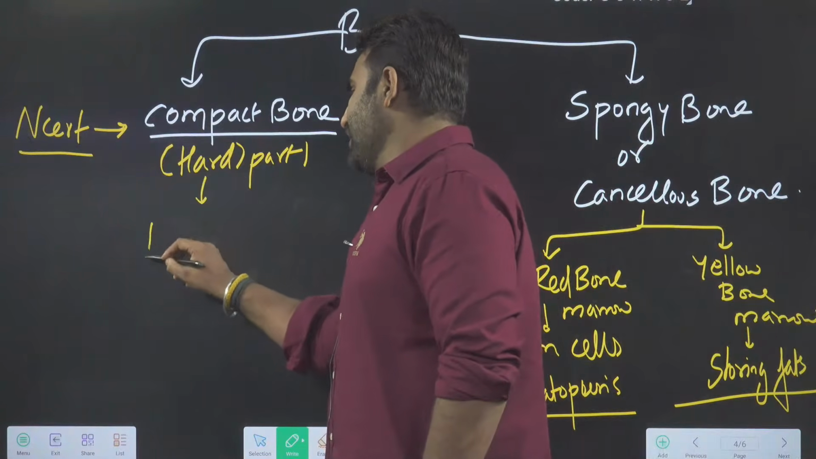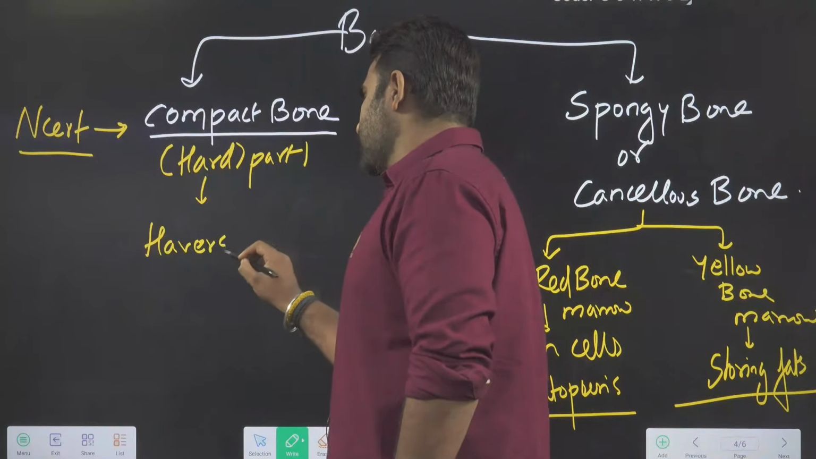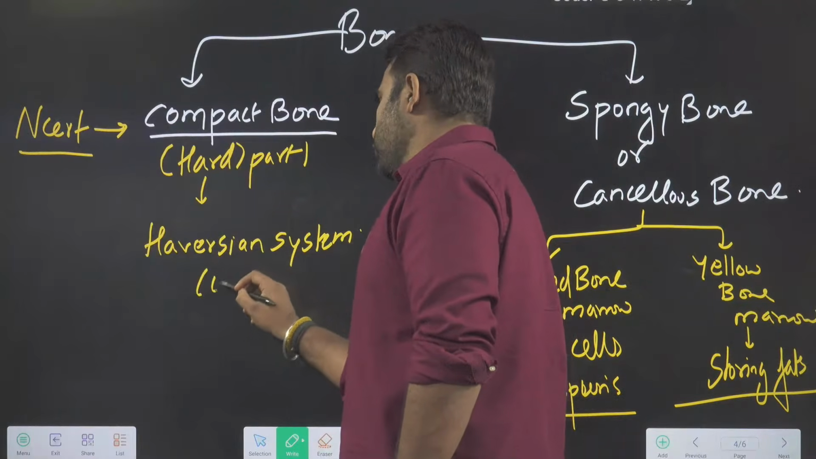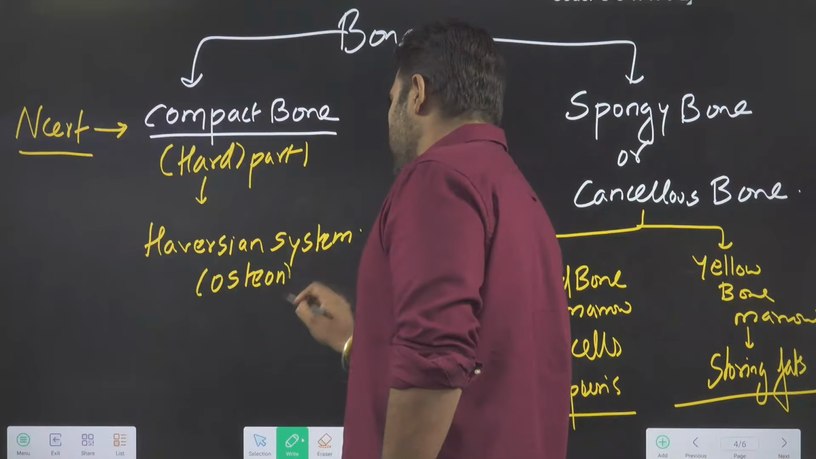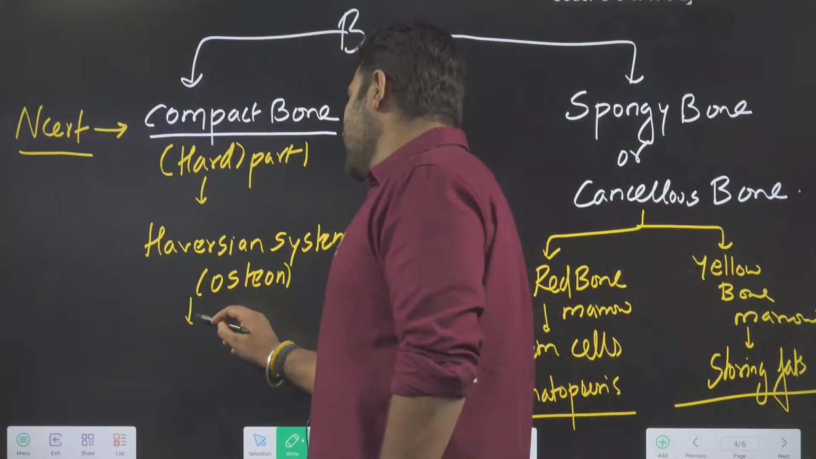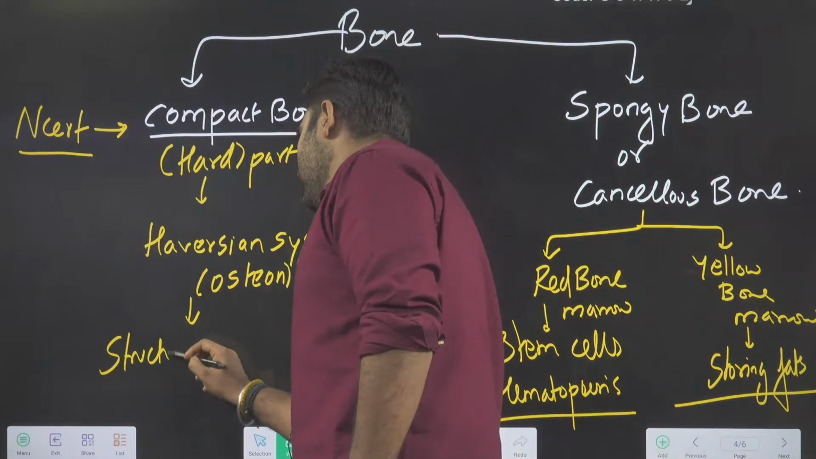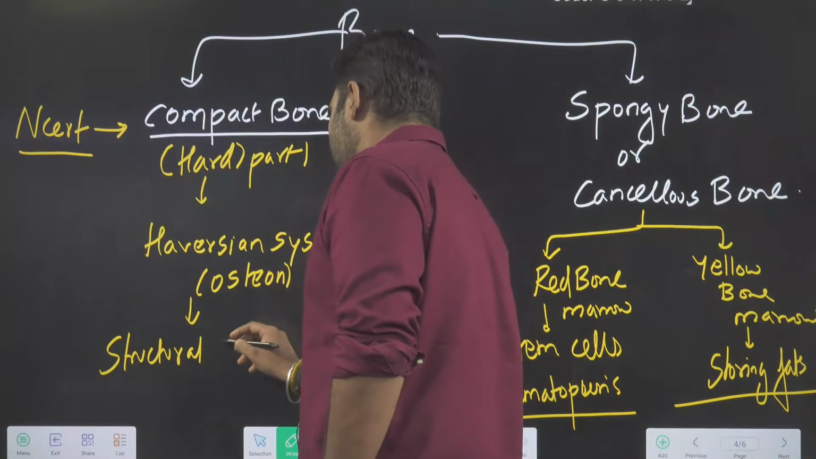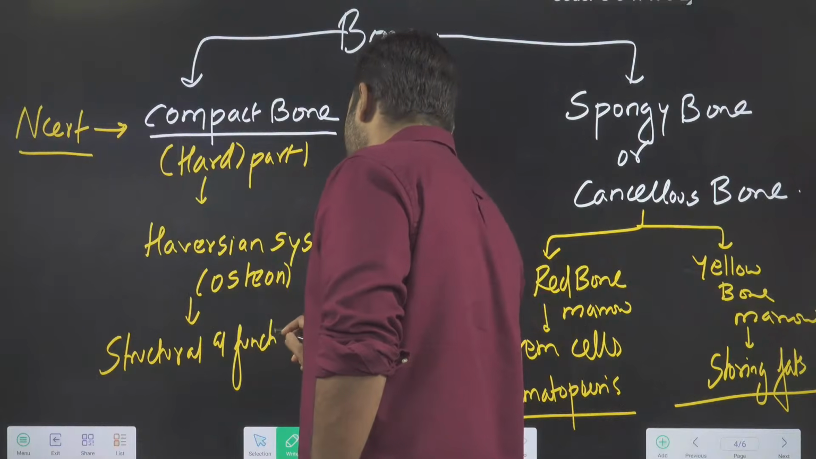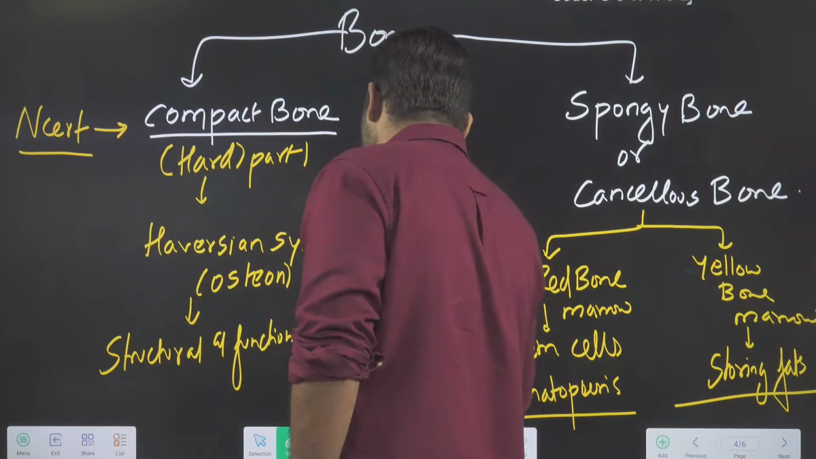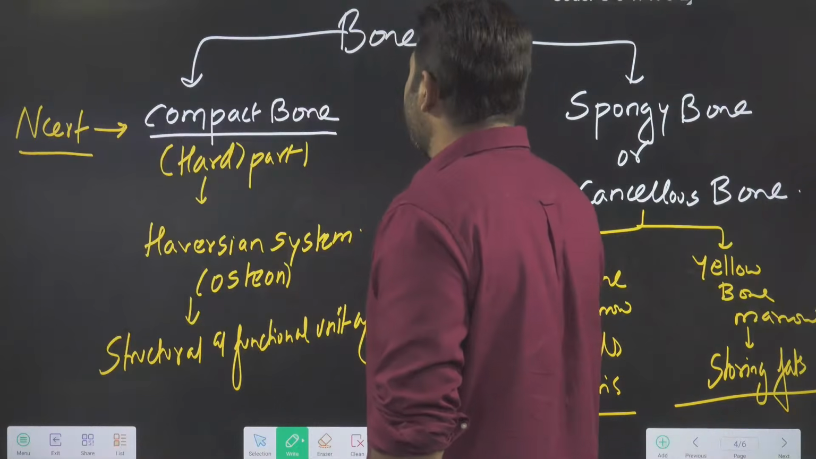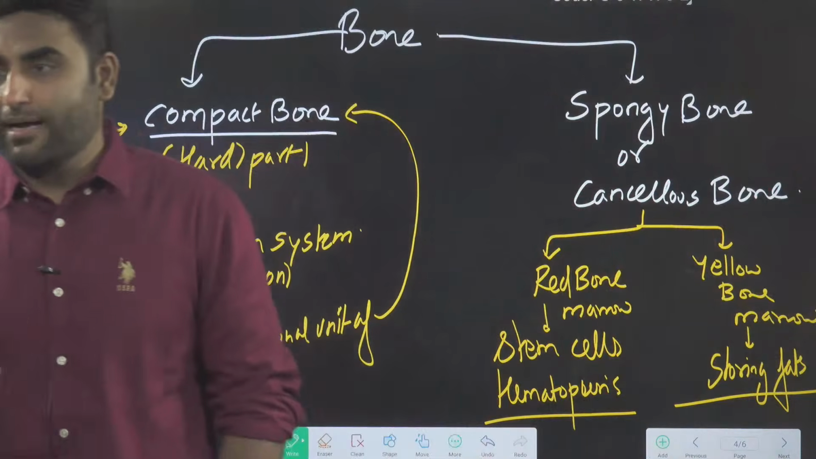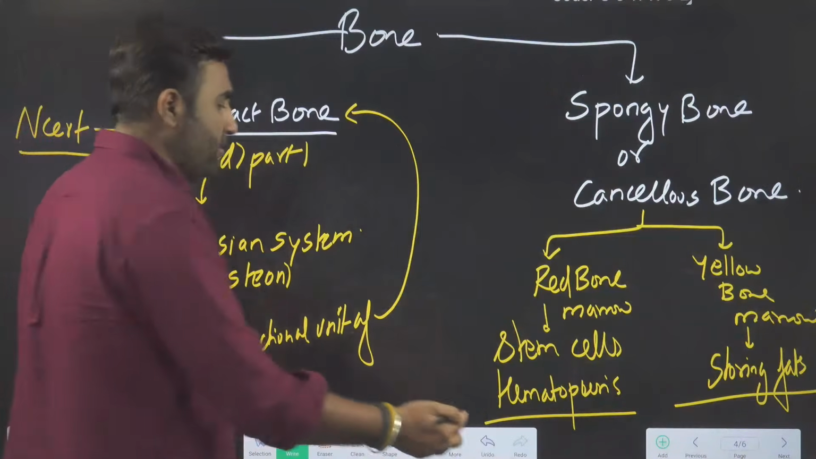So we are going to talk about the compact bone structure. Compact bone is made up of Haversian systems. What are they made up of? They are made up of the Haversian system, which is also called the osteon, and it is the structural and functional unit of bone. What is it? The structural and functional unit of compact bone. Of which bone are we saying? Of compact bone. Are we clear? So let us see the structure of compact bone. The diagram is given in your NCERT, so I will make it.